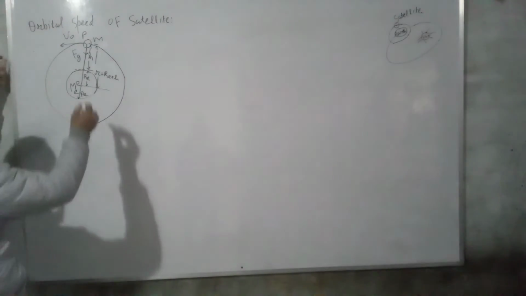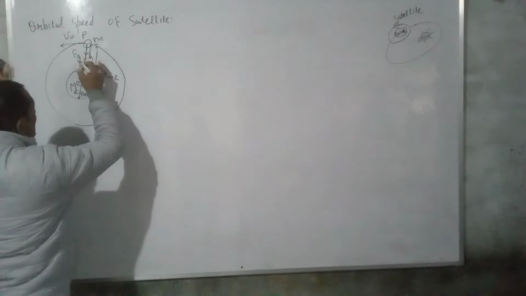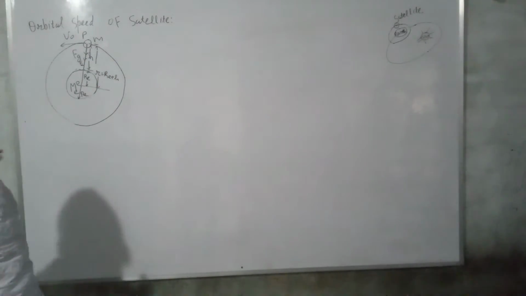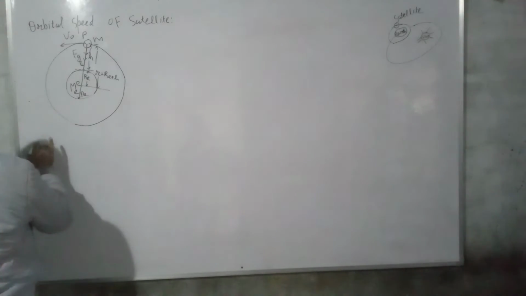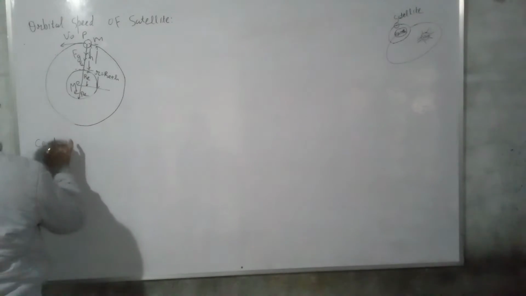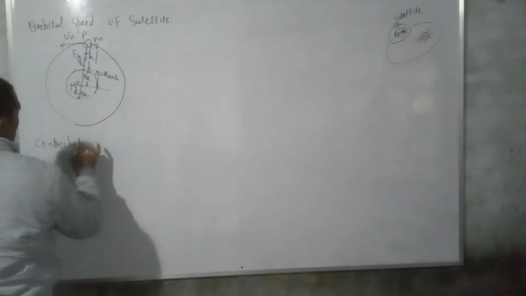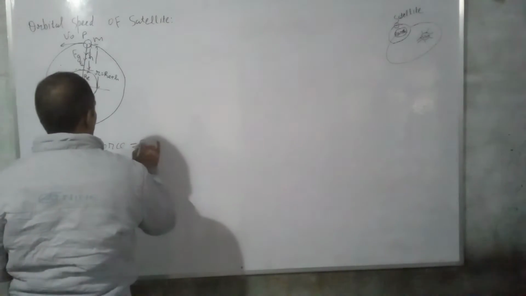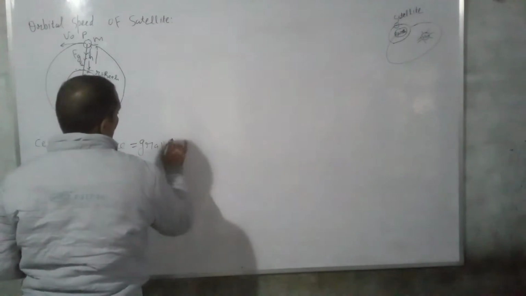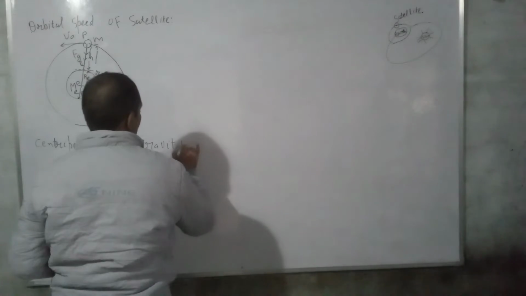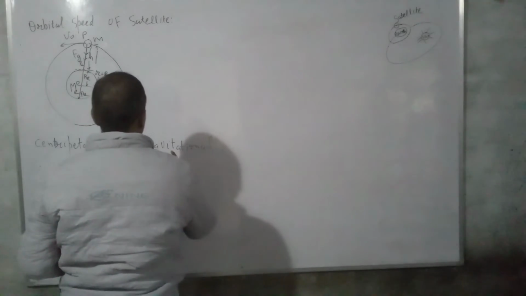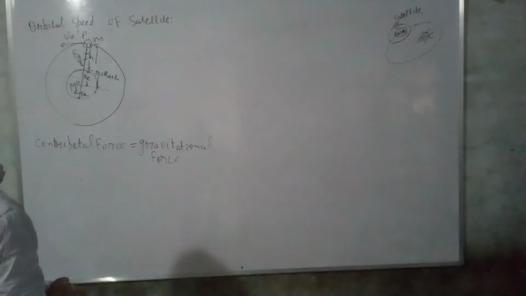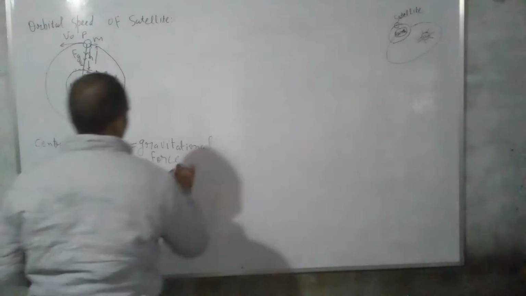And centripetal force Fc is also along the radius of the circular orbit. So required centripetal force is provided by gravitational force acting between planet and satellite.